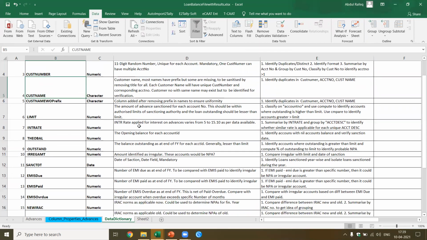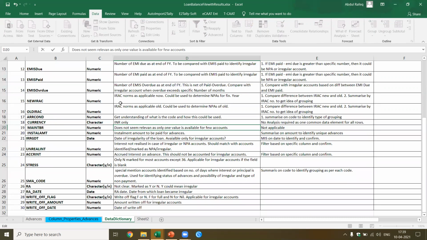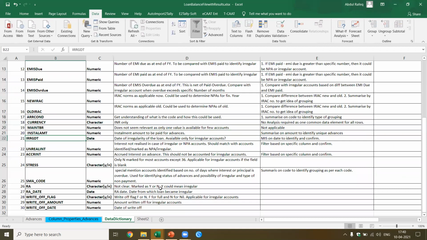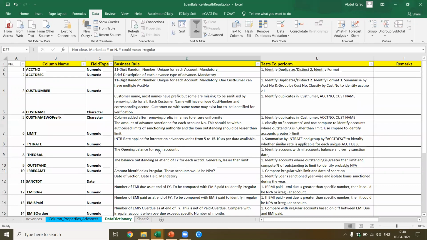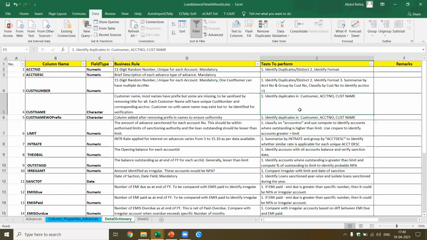So this is how I have put the meaning for each of these accounts. For example, I say maintain BR does not seem relevant, as only one value is available for a few accounts. It doesn't have any meaning. So like that, for each of the accounts, I've marked what is to be done and also said what tests are to be performed for each of them. Some of the tests you can also perform easily in Excel itself. And if there are any remarks, you'll also write the remarks. Okay, this is how you prepare the data dictionary.